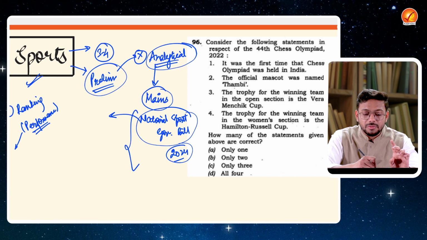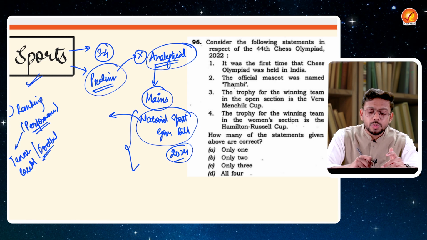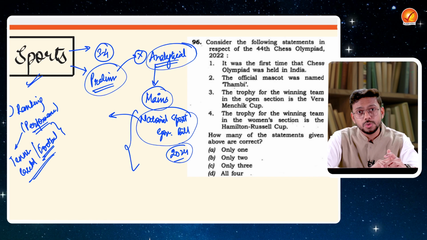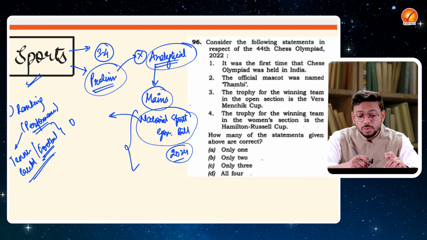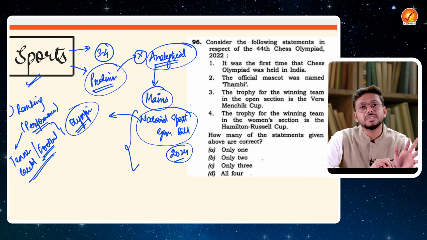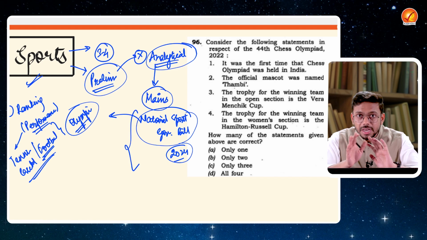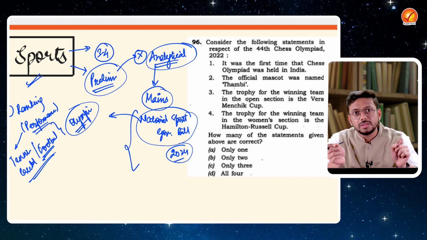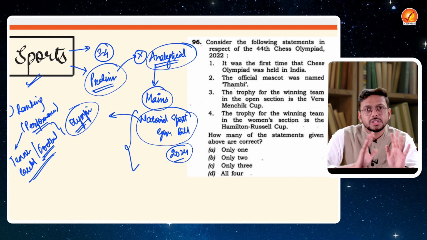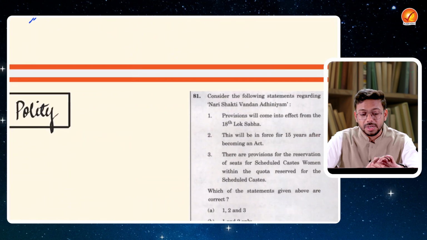For example, what is India's performance with respect to tennis, cricket, football? Those kinds of major sports are what UPSC is going to address, or the sports which are there in the Olympics, because Olympics is always in the news. Every 4 years it will be in the news, and before and after that it will keep being in the news because of the preparation, the performance, all those kinds of things. So that is why sports as a section is definitely becoming important.